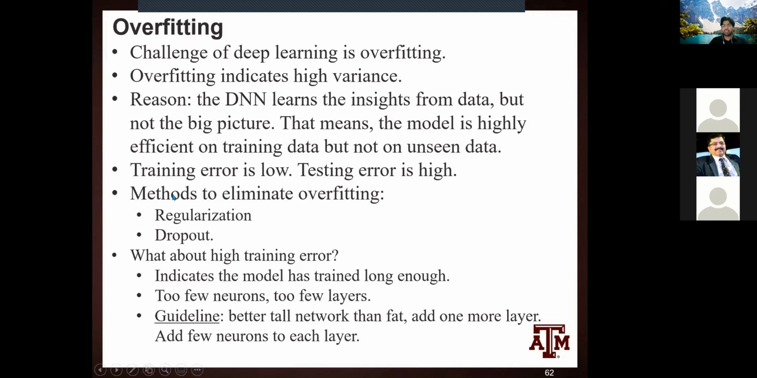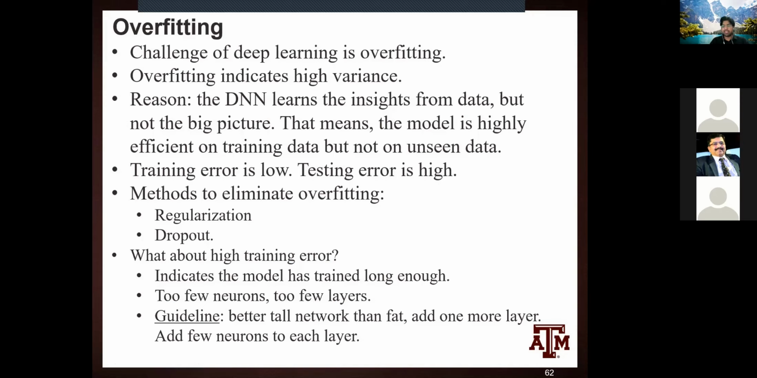Now there are certain methods to eliminate overfitting. One method is regularization and the other method is dropout. Now, what about high training error? It indicates that the model has not trained long enough. This is high training error. It means there are too few neurons and too few layers. So we need to either increase the number of layers or increase the number of neurons.